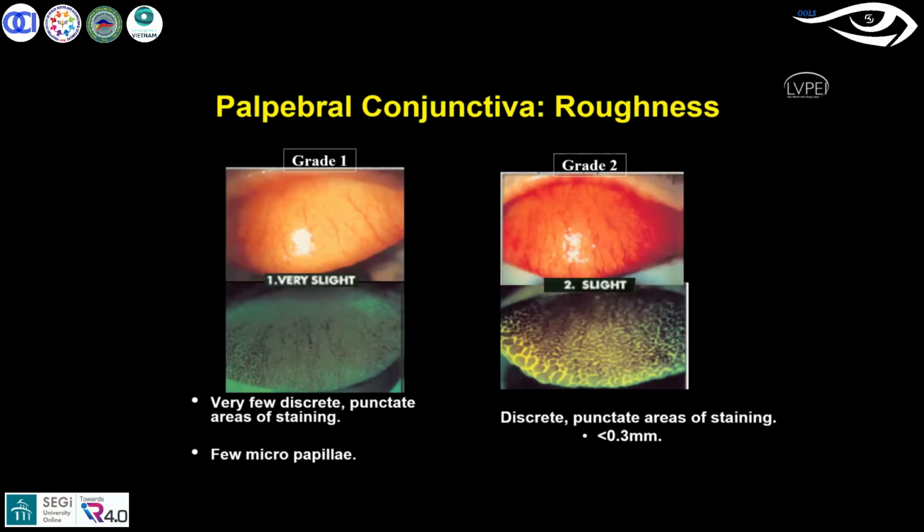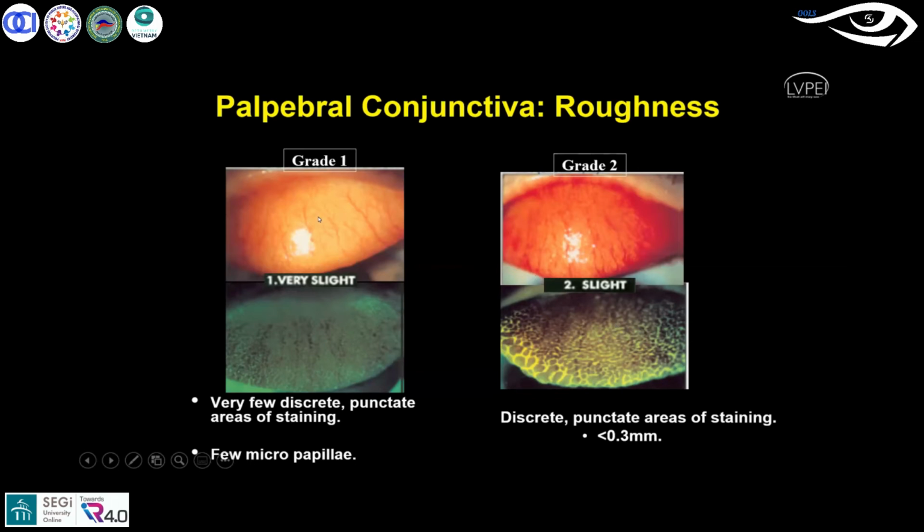If you see grade 1 here, you see very few discrete papillae, around 0.2 mm in size, and with staining you can see punctate areas of mild staining. At grade 2, these are 0.3 or 0.4 mm, slightly bigger than grade 1, and more discrete punctate areas are stained here.